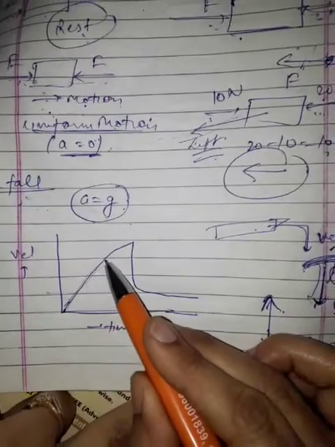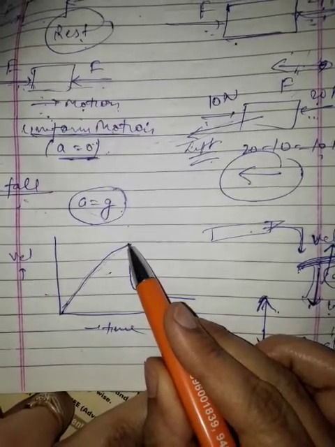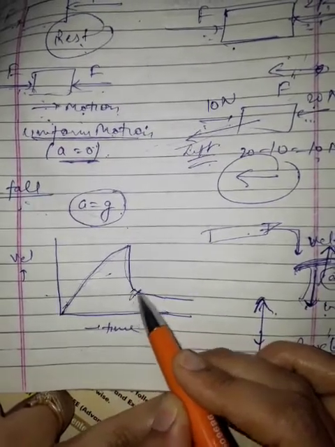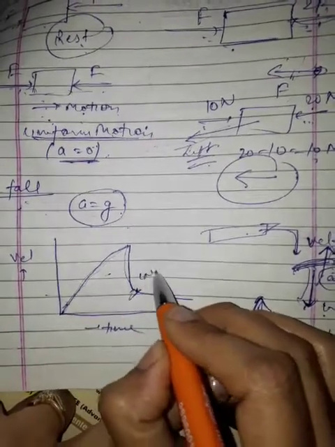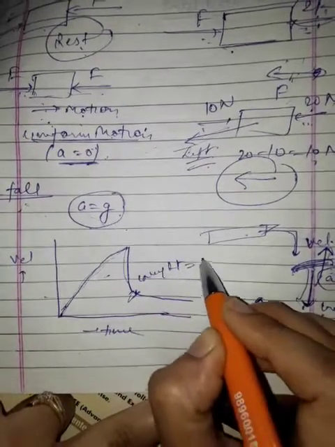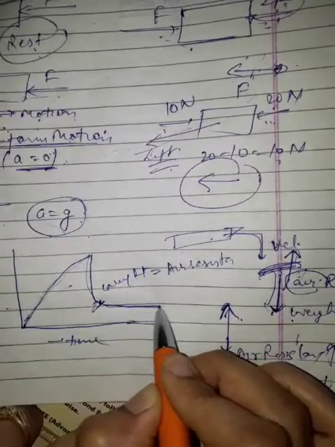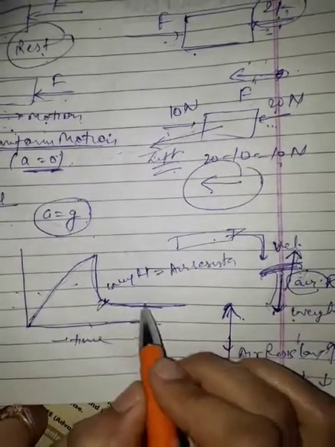So what will happen? Initially speed is increasing, velocity is increasing. When the parachute opens, speed will decrease, and at one particular time, the weight of the body is equal to the air resistance, and the body moves with a constant speed. This is the velocity-time graph. This is the case of free fall.